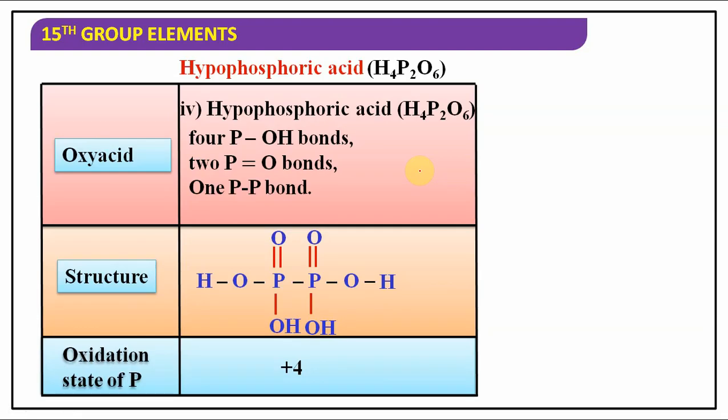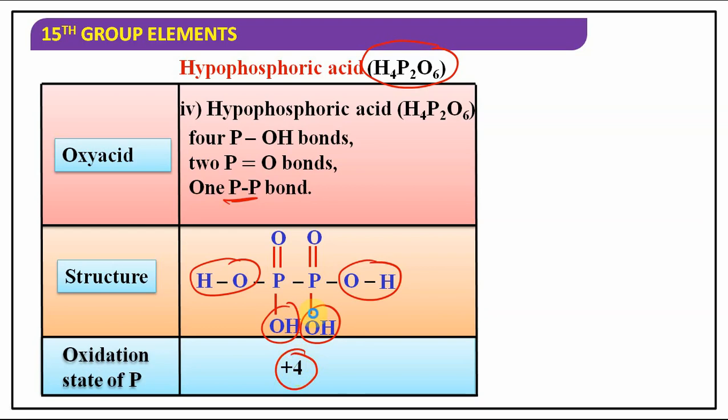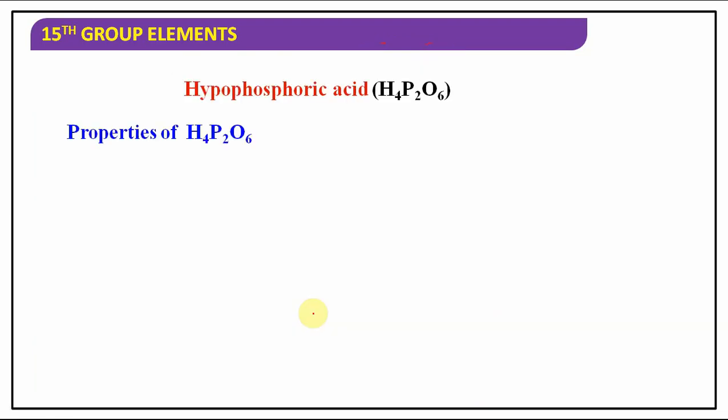Let's talk about this hypophosphoric acid, formula H4P2O6. How many POH bonds are there? 4 POH bonds, 2 P=O bonds. Only one P-P bond is there. There is no POP bond here. It's not pyro, that's why. Okay. Oxidation state is +4.